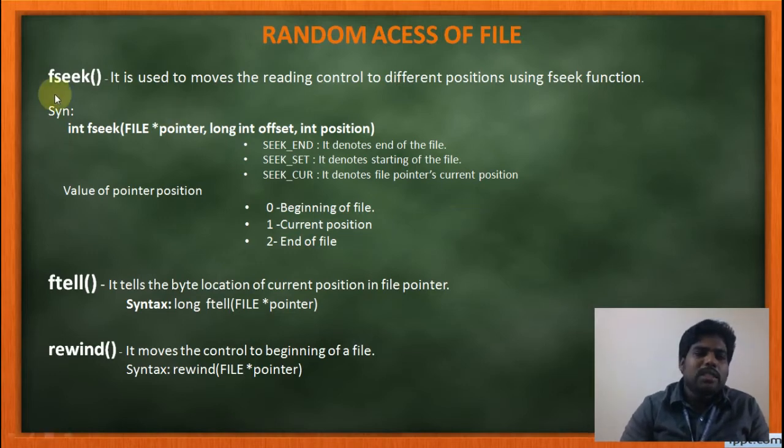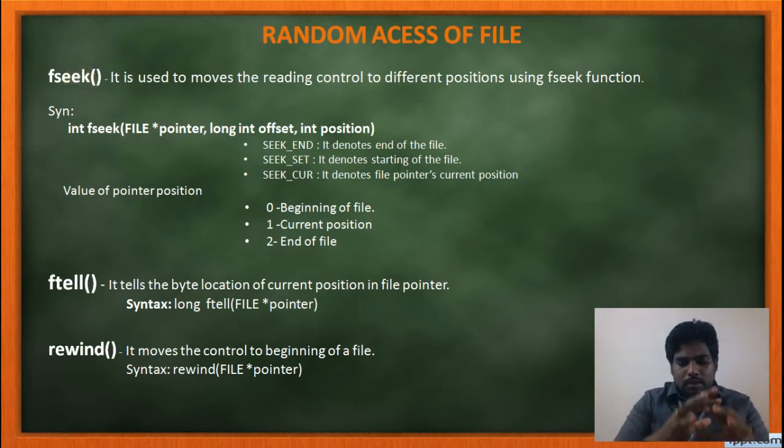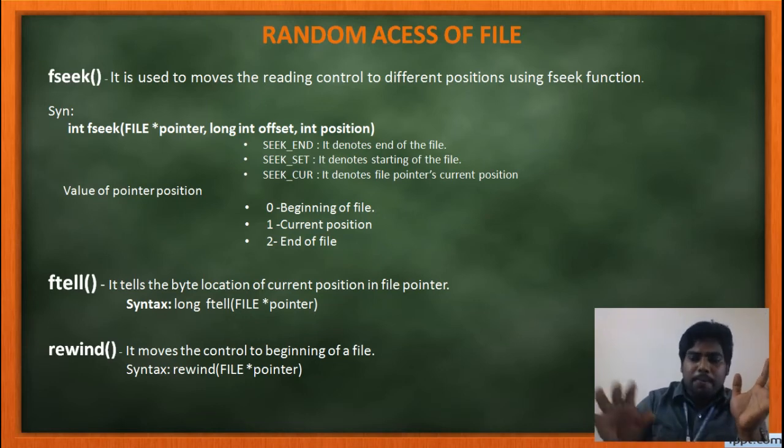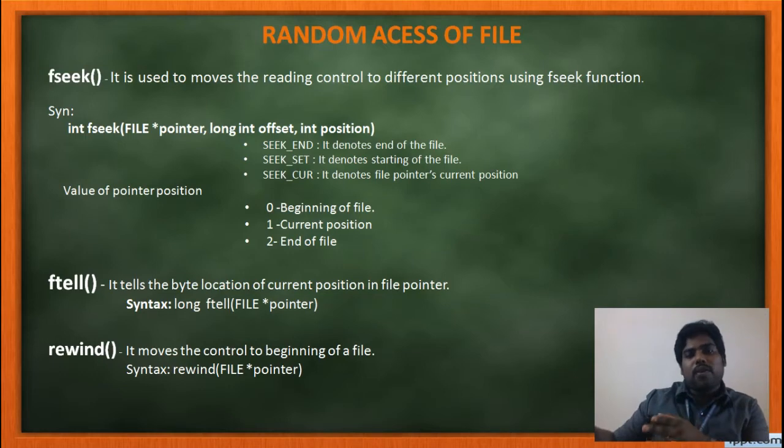Then first, what is fseek? Fseek is nothing but seeking. First open a file. For example, in that file there are 100 words. I want to start. The cursor is always present in the starting position. Once you type 100 words, the cursor is present at the last position, or the end of the file. All of you understood?